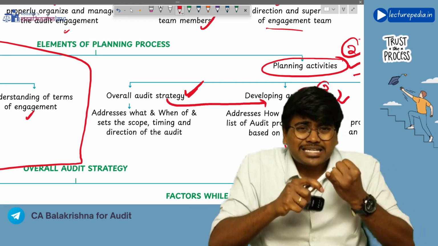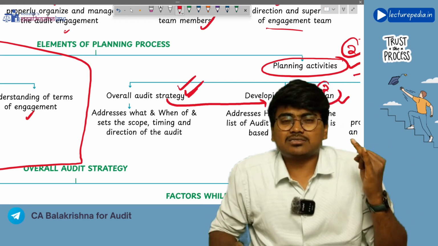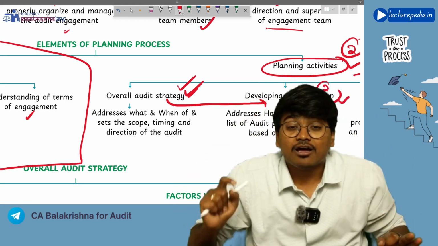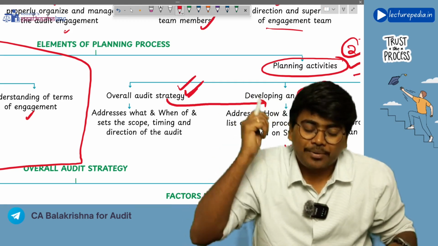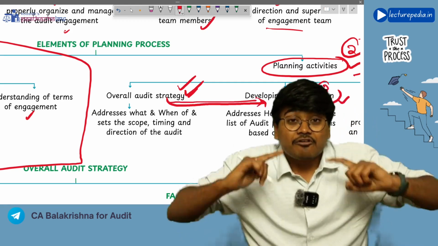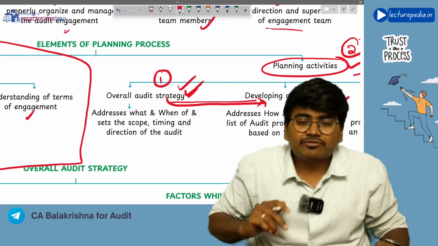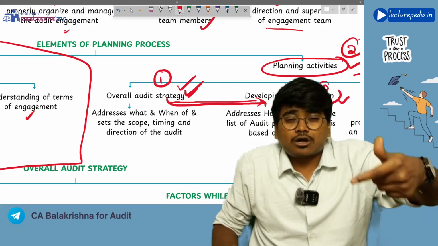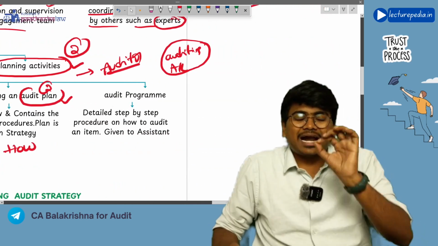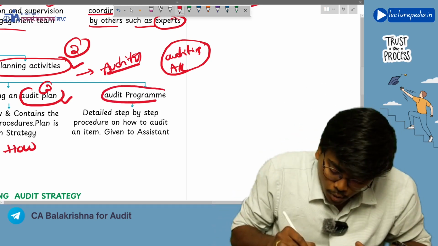So what has to be audited and when it has to be audited will be answered by the overall audit strategy, and how it has to be audited will be answered by the audit plan, and the audit plan will be prepared based on the audit strategy. Which one will be prepared first, audit plan or audit strategy? Of course, audit strategy will be prepared first, and only based on the audit strategy will the audit plan be prepared. Got it? Next, we have another document as part of planning activity, which is the audit program.